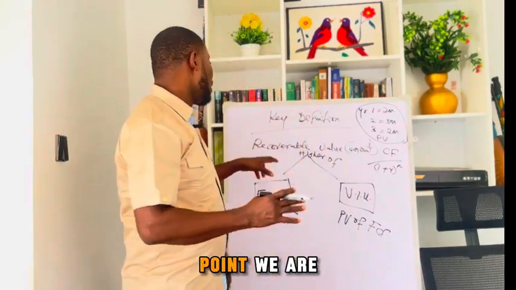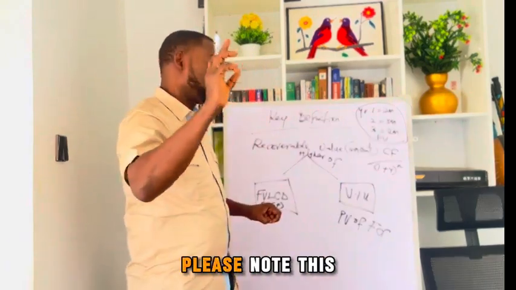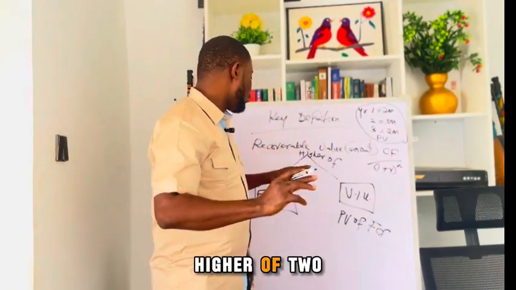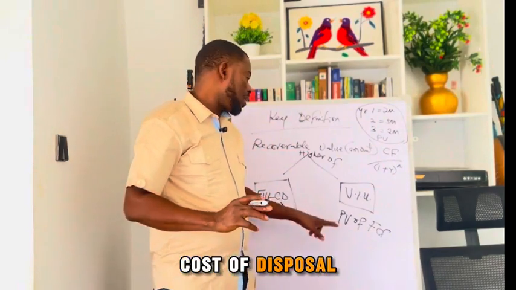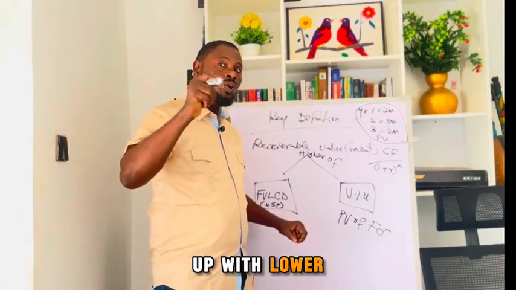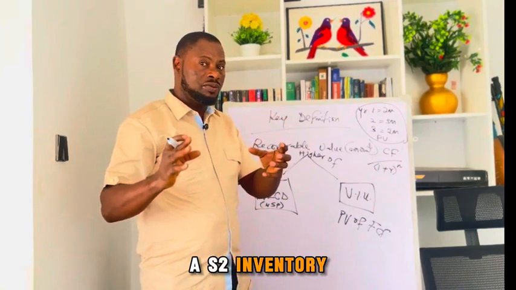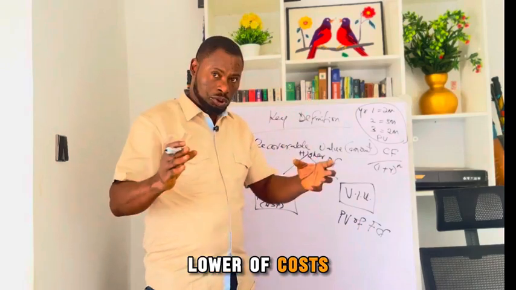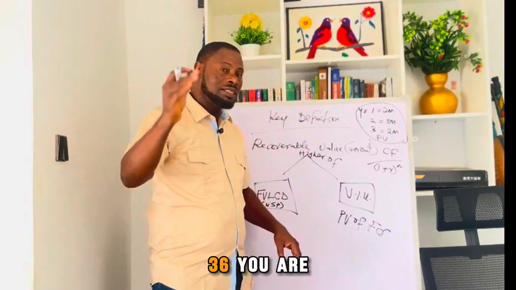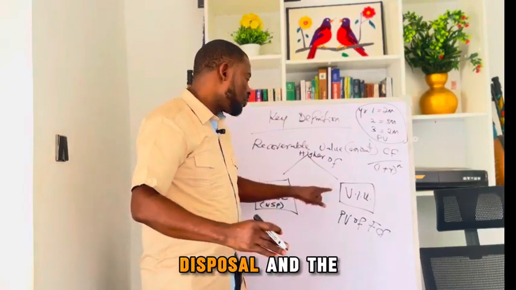So at this point, we're looking at recoverable amount, which is the higher of two things. Please note this carefully, especially for examples and in practice. It is the higher of two things: fair value less cost of disposal and value in use. Don't mix it up with lower of. Lower of is when you are looking at IAS 2 inventory, that is when you say the lower of cost and net realizable value. For impairment under IAS 36, you are looking at the higher of fair value less cost of disposal and the value in use.